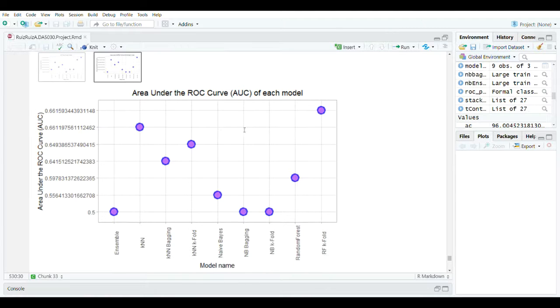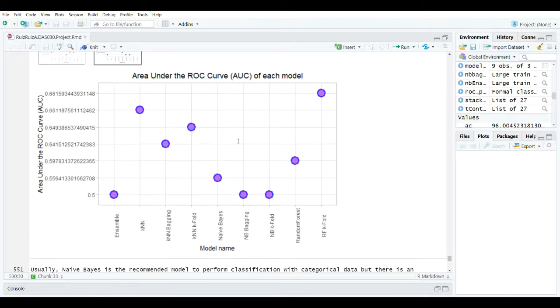However, the AUC is actually better because, as we can see here, our ensemble and our naive Bayes, all the implementations are at 0.5, which means that our model is not classifying, it's just guessing the values.